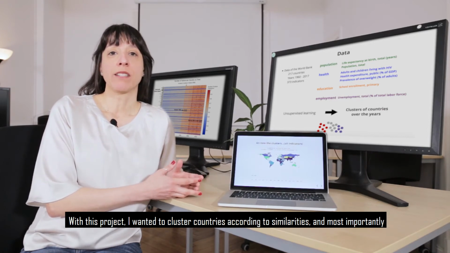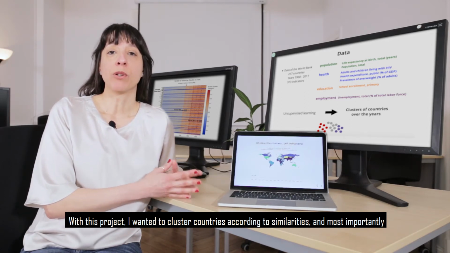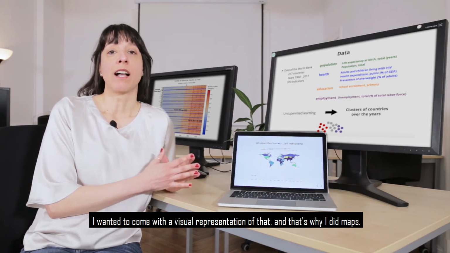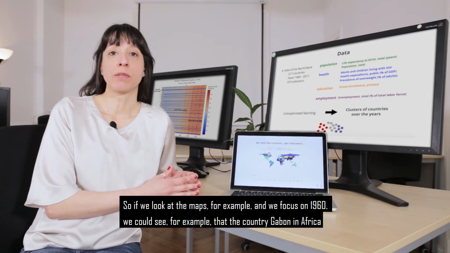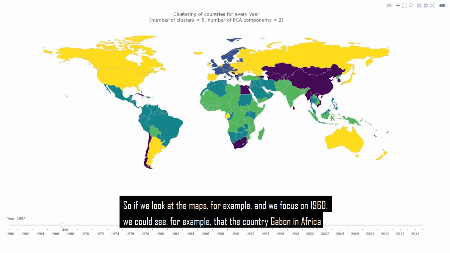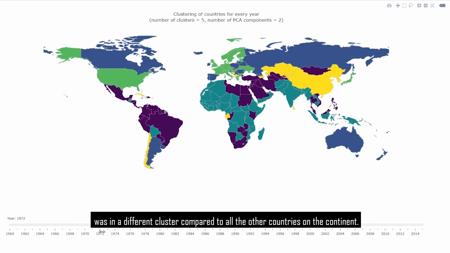With this project, I wanted to cluster countries according to similarities, and most importantly, I wanted to come up with a visual representation of that, and that's why I did maps. So if we look at the maps, for example, and we focus on 1960, we could see, for example, that the country Gabon in Africa was in a different cluster compared to all the other countries in the continent.